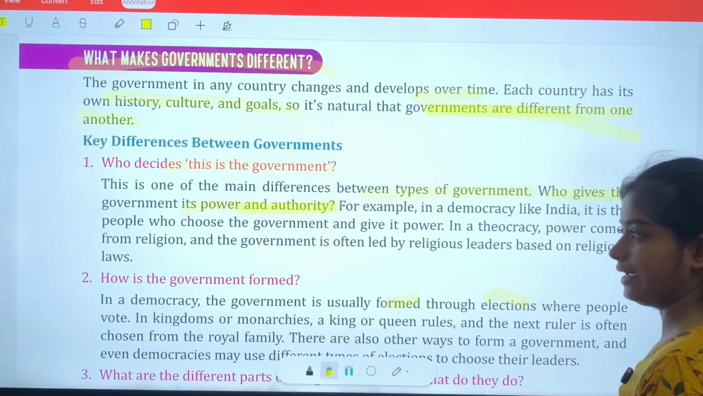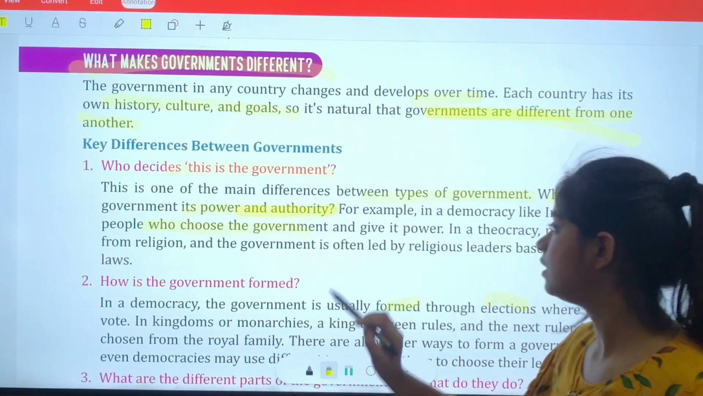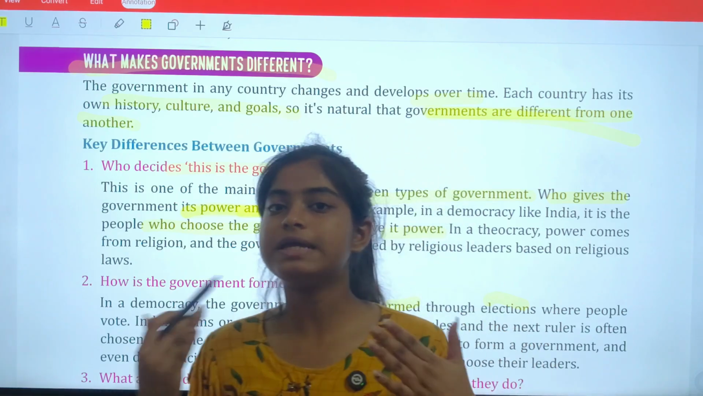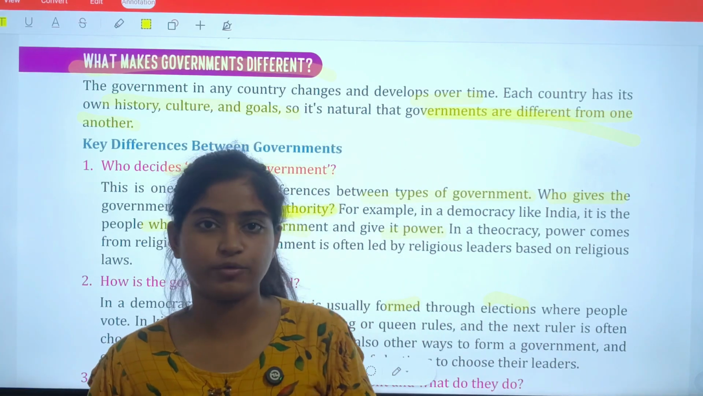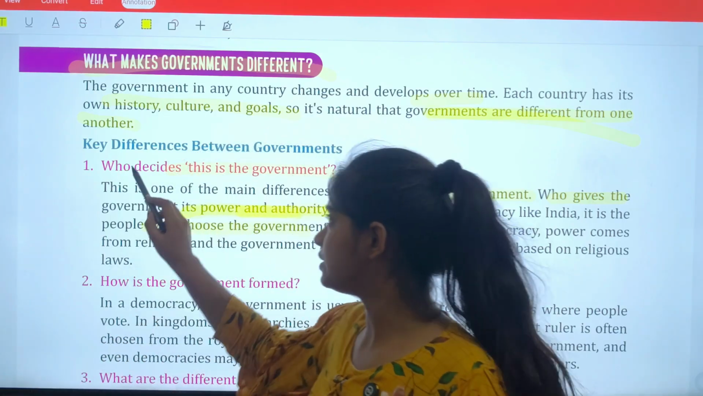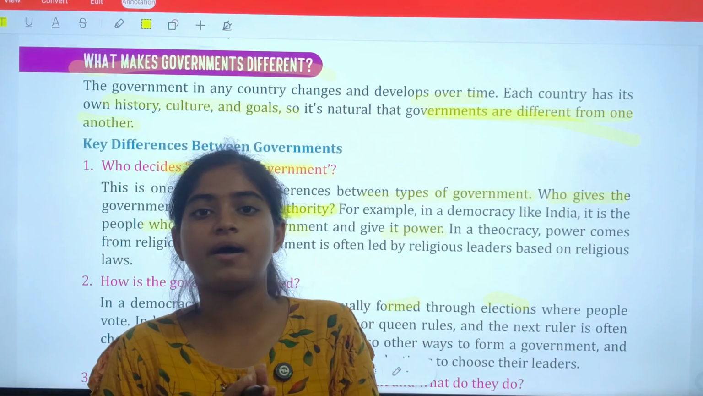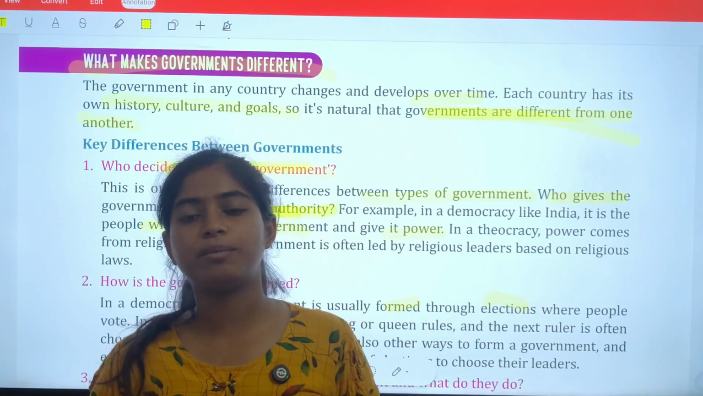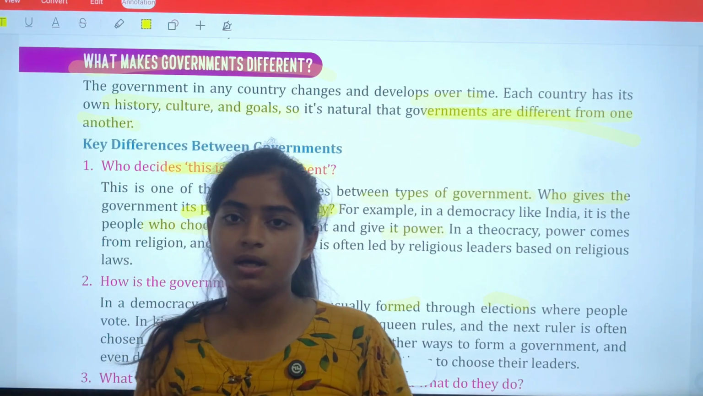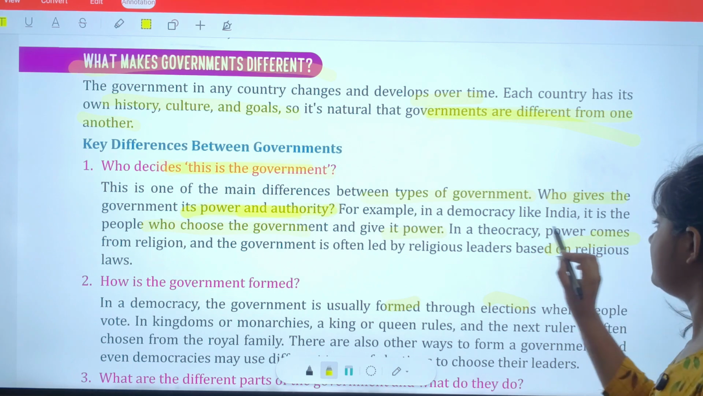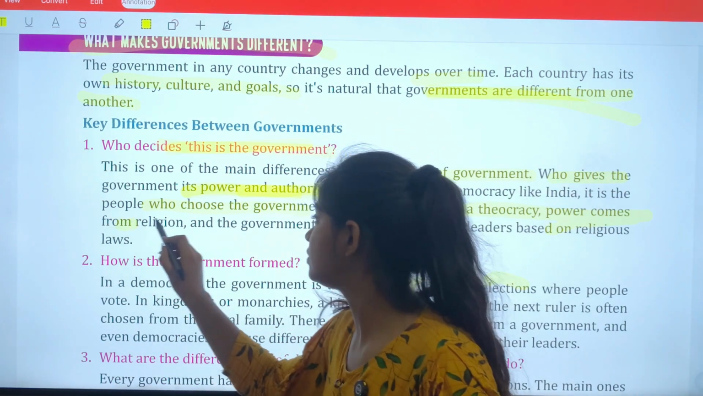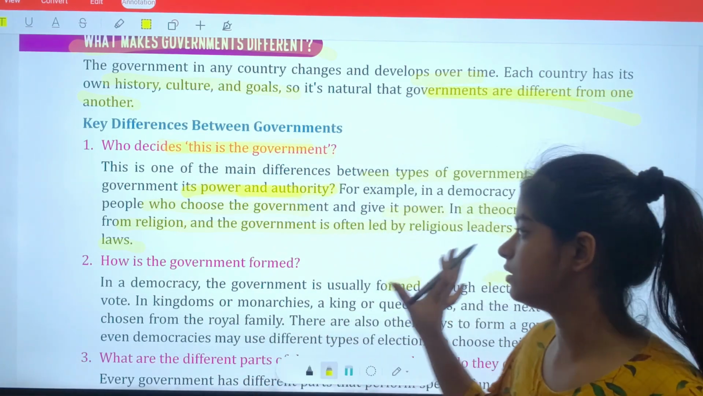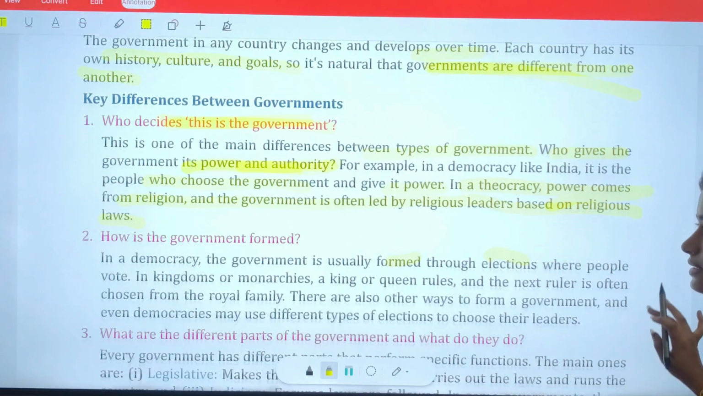For example, in a democracy like India, it is the people who choose the government and give it its power. We Indian citizens are giving the power and authority to the democracy. So the question is, who decides this is a government? The power and authority are given by those who give it to that democracy, and in India this is our citizens. We give votes to a particular party, and through that the party comes into power and authority. In a theocracy, power comes from religion, and the government is often led by religious leaders based on religious laws. So sometimes religious laws and religious bases also form a government.